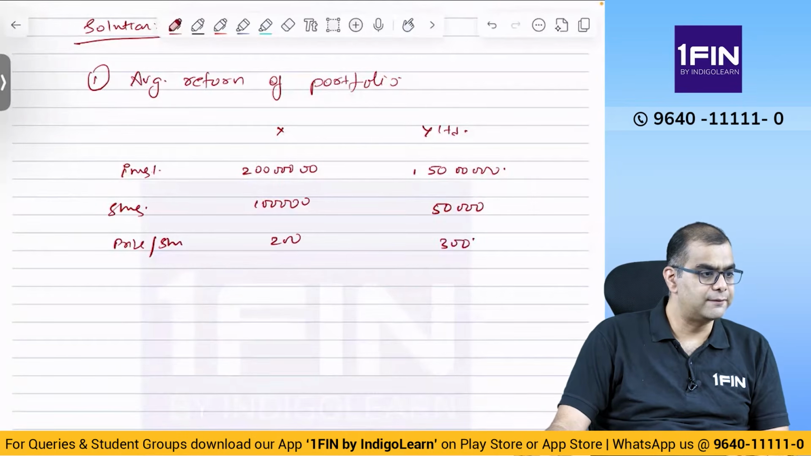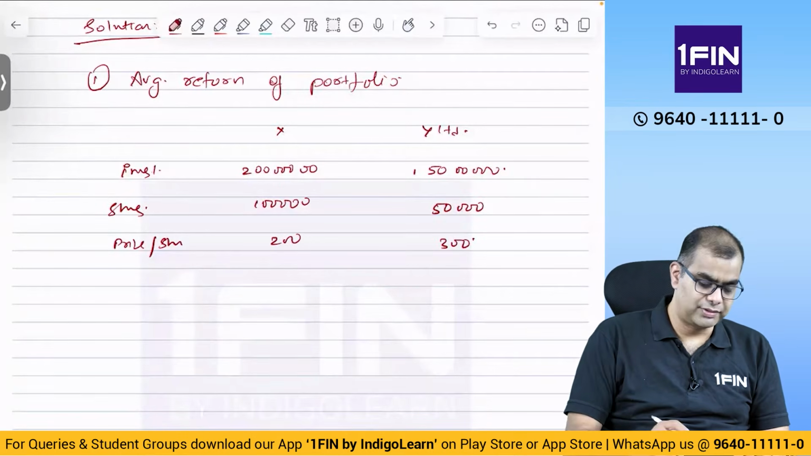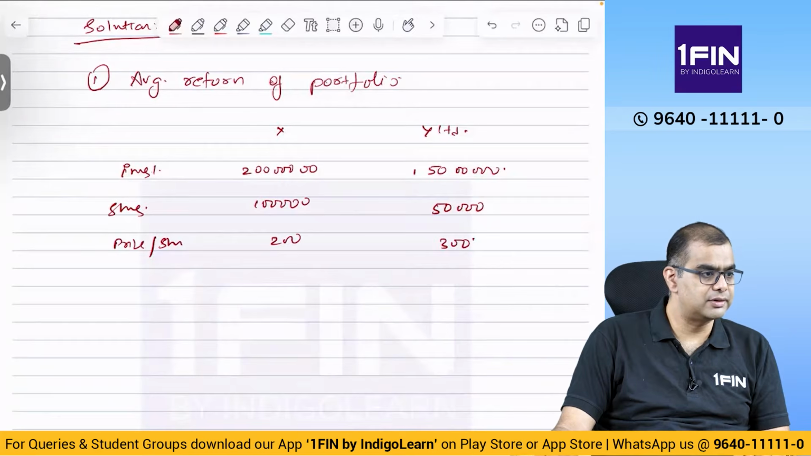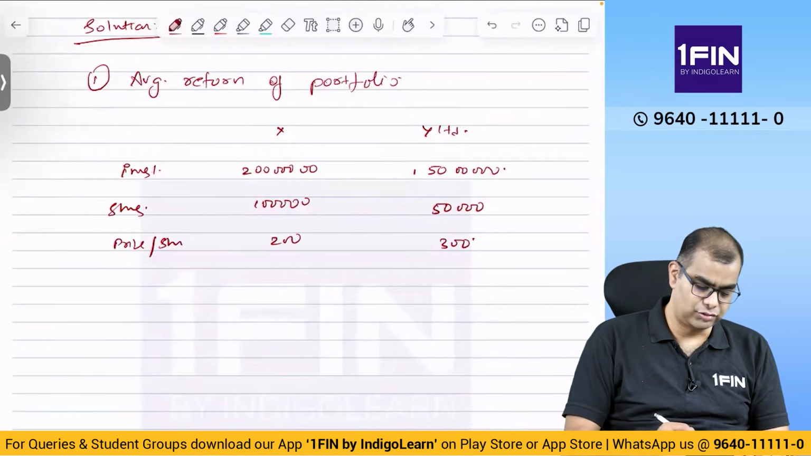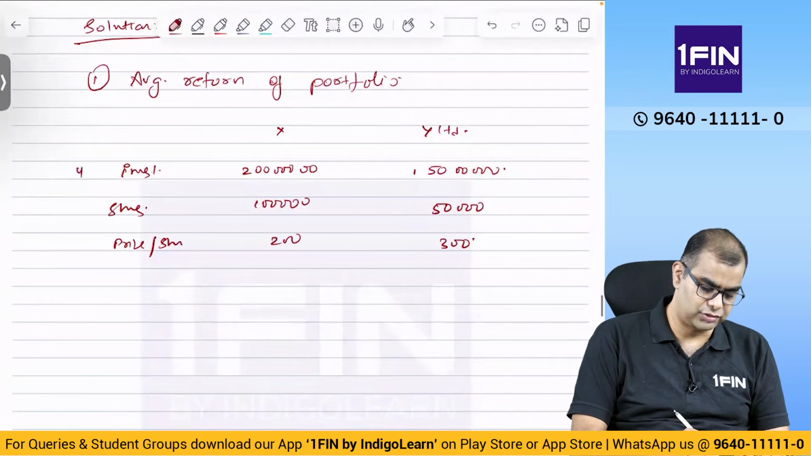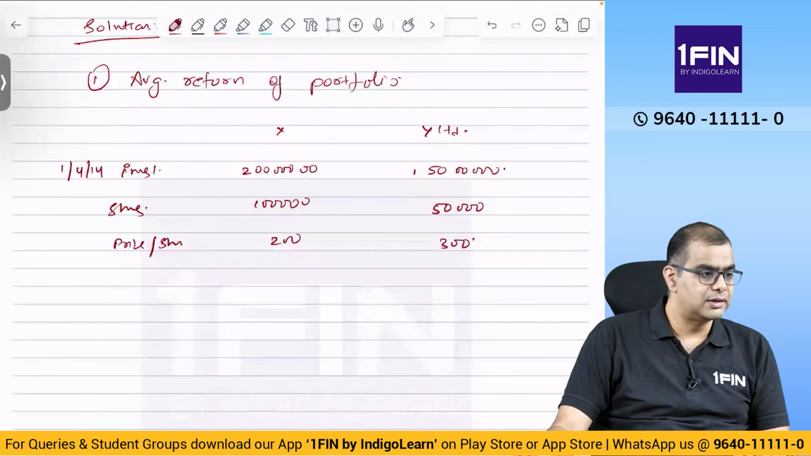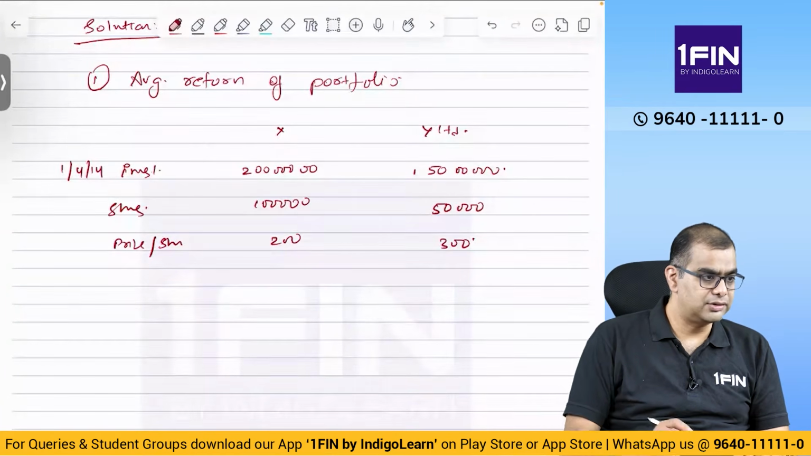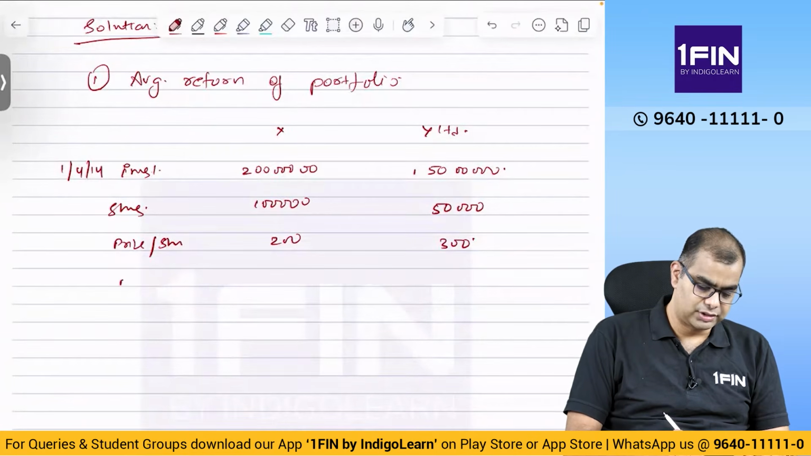Then, when was this investment made? This was made on 1/4/2014. Then after that, in September, we don't know when in September, dividend was paid, and I also have to write the face value. I forgot.